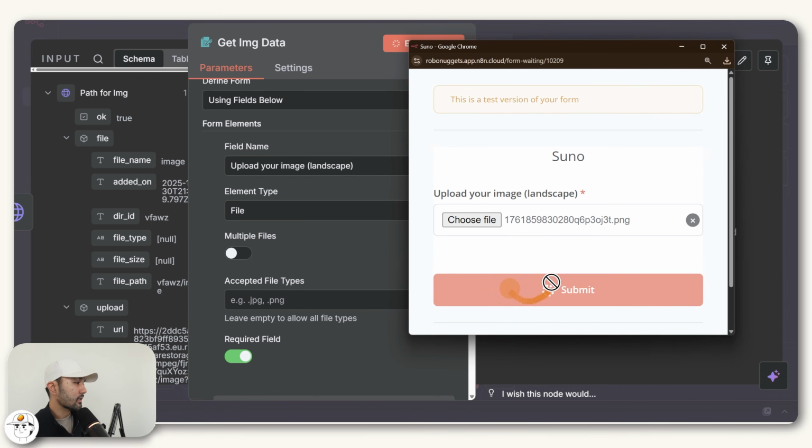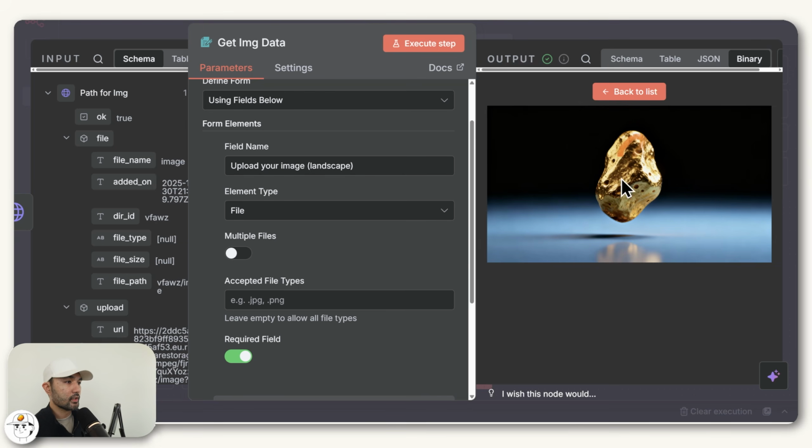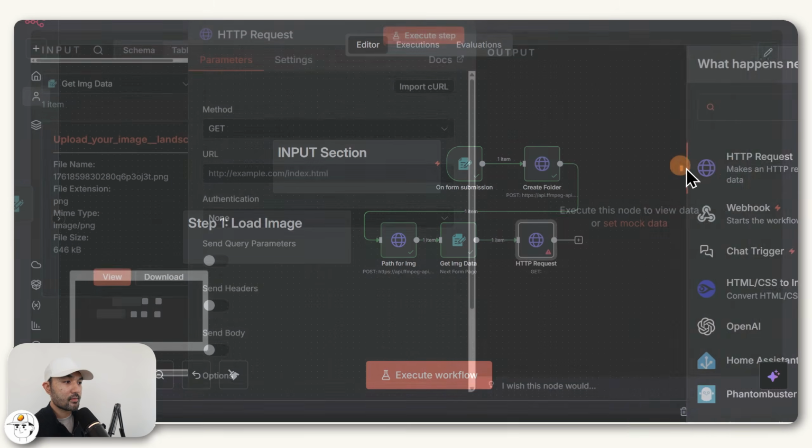So now we'll submit and upload this photo. And what this will do is load that image into our n8n automation. So if we view that, we can preview it here. And next thing we'll do is we'll put that image into our image path that we just created.